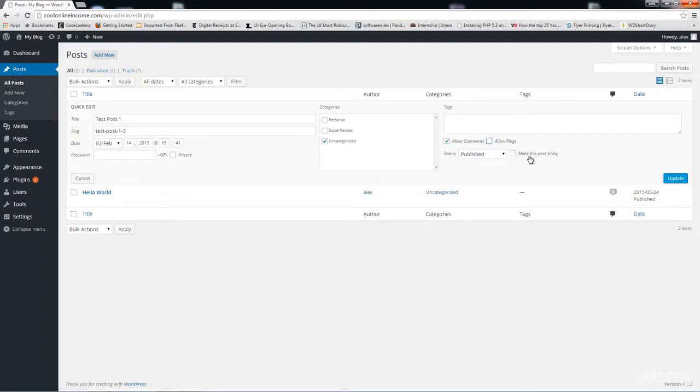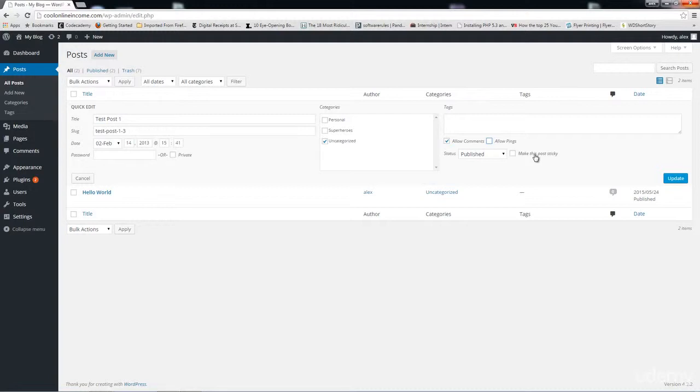Now down here, there's a box here that says make this post sticky. Now what this means is that usually by default, WordPress will display on your front page the first 10 posts, okay? Now whenever you publish an 11th post, the very first post that you published will be moved on to another page. Okay, you would not see that post on the front page anymore.